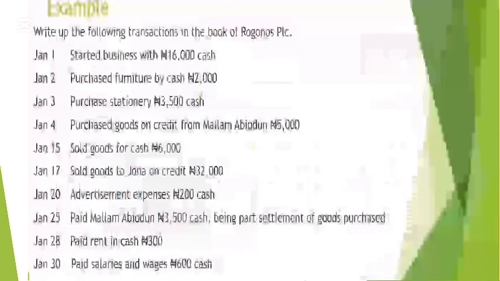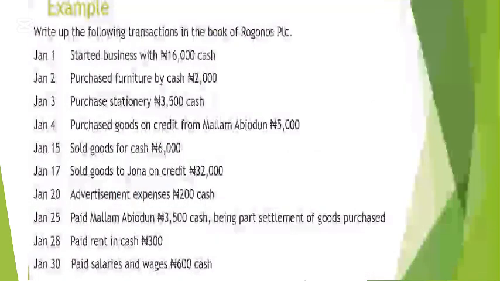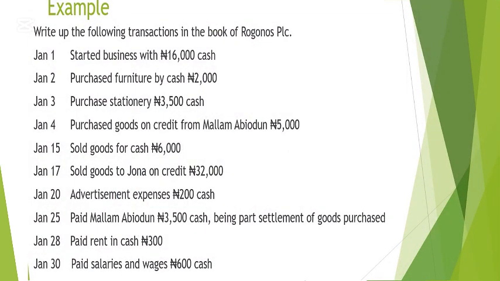So that is that for that transaction. So let's move further. On the 17th, it says sold goods to Jonah on credit, 32,000 naira. The same way that happened on the 4th, it was a credit transaction. Here again, we have another credit transaction of 32,000 naira. There was a sale of 32,000 naira on credit.